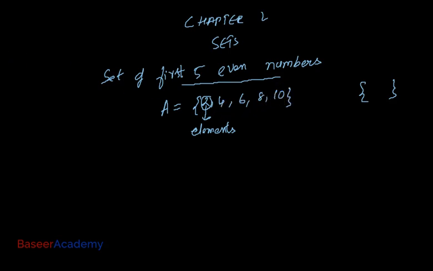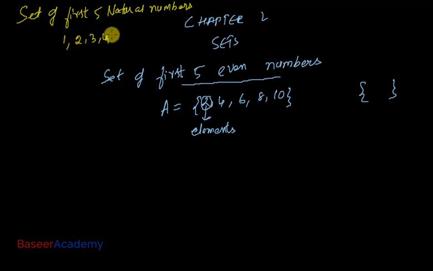Let's say I ask you to write down the set of first 5 natural numbers. What are the first 5 natural numbers? 1, 2, 3, 4, 5.